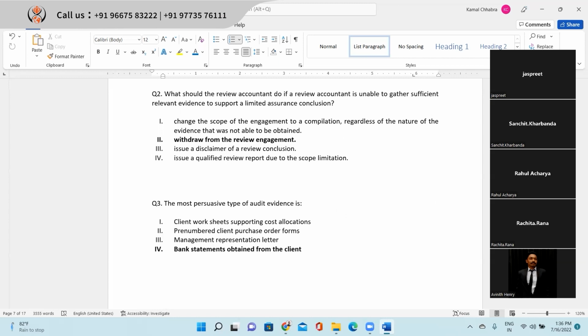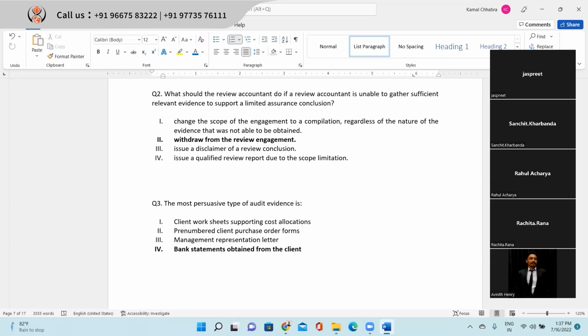Second question, what should the review accountant do if the review accountant is unable to gather sufficient relevant evidence to support the limited assurance conclusion? So here what you are doing is review, right? You are not doing audit, keep in mind. First one is change the scope of engagement to compilation regardless of the nature of evidence that was not able to obtain. Withdraw from the review engagement, issue a disclaimer of the review conclusion, issue a qualified review report due to scope limitation.